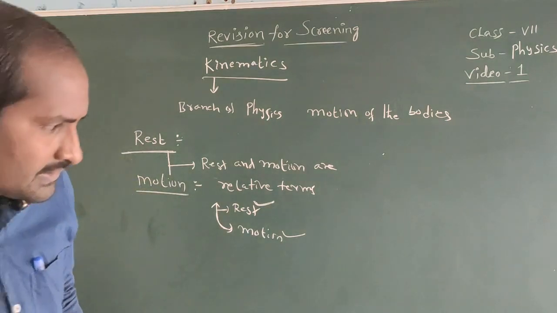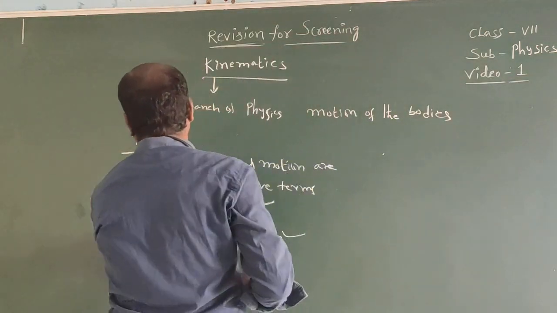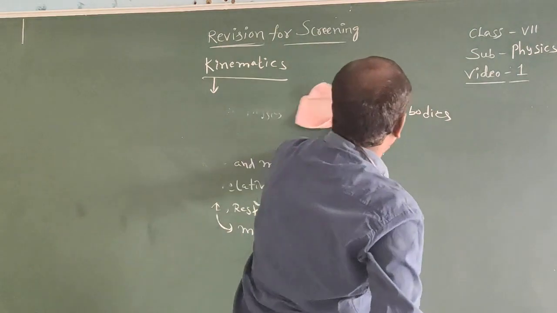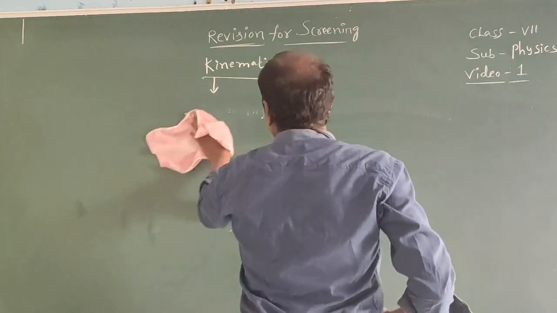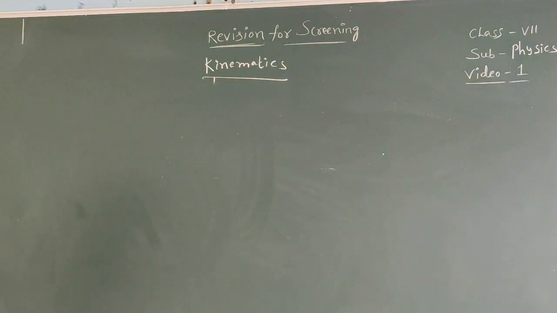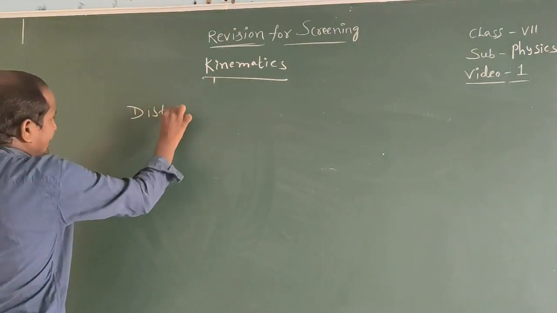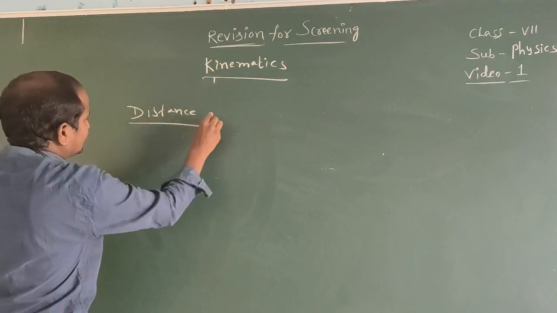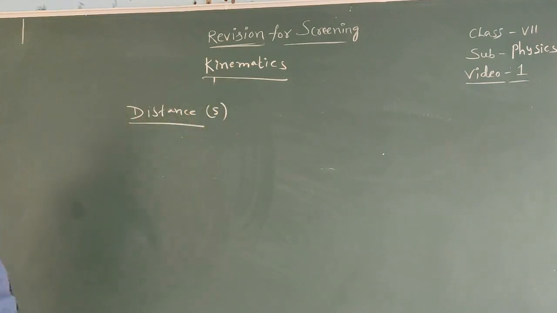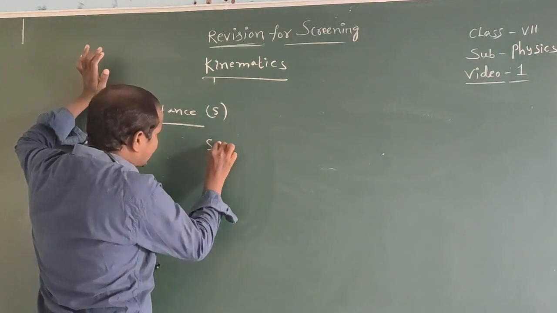Next one, distance. Distance means the length of the path traveled by the moving body. Distance is a scalar quantity.